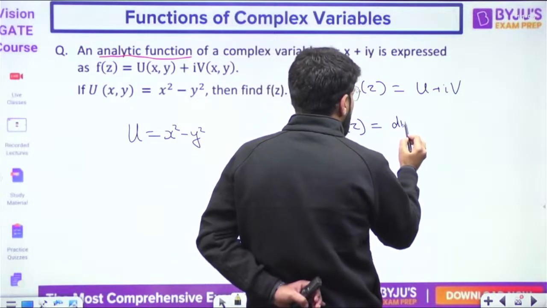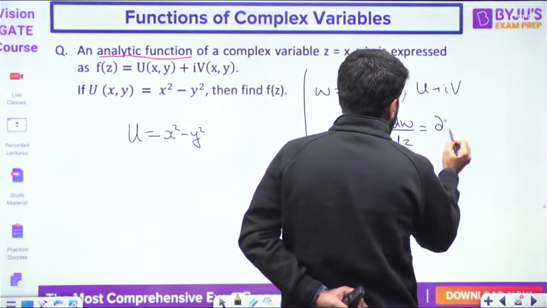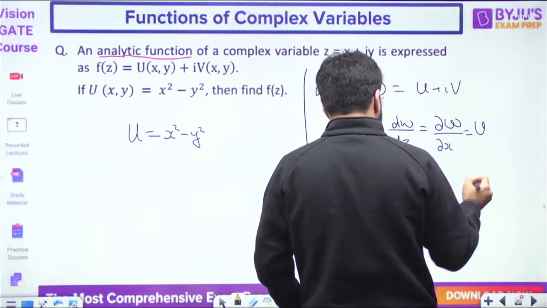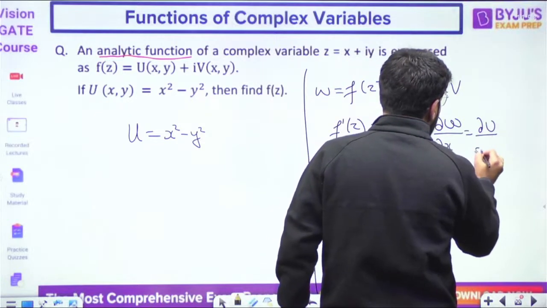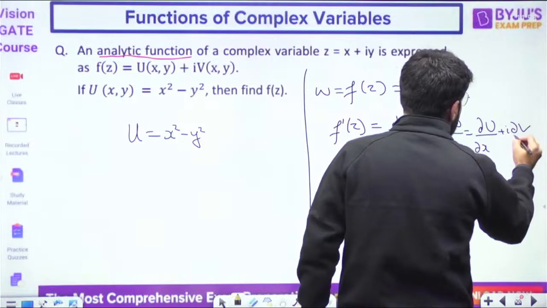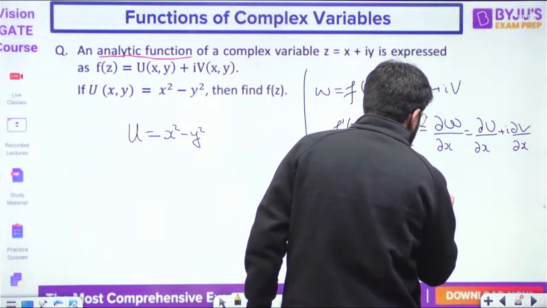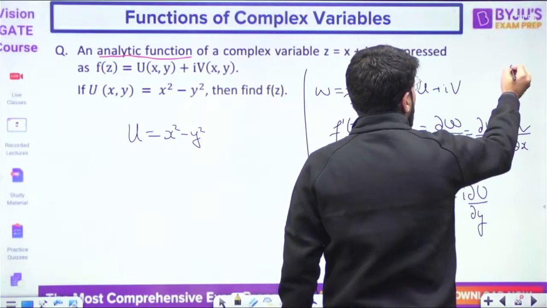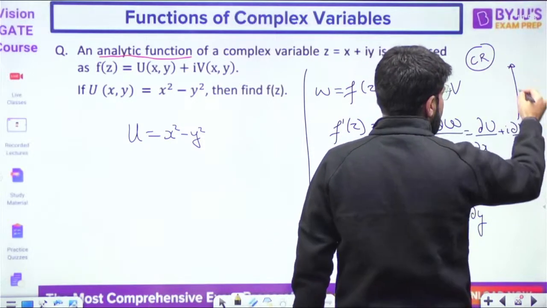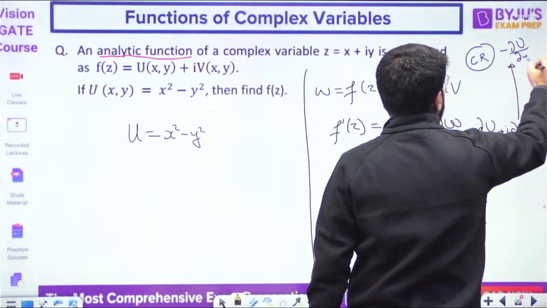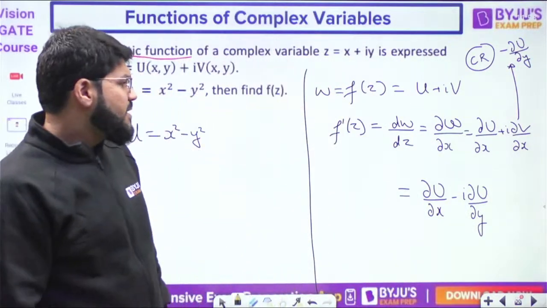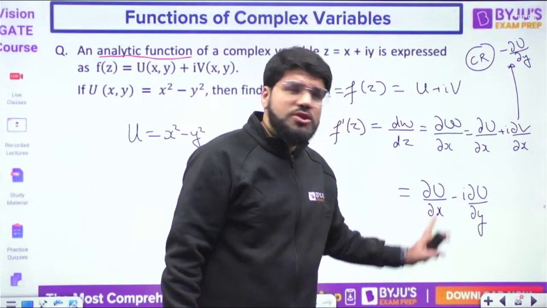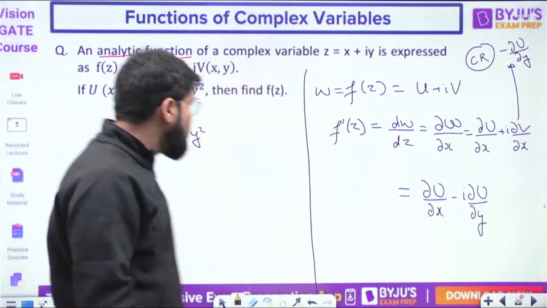W equal to fz. So dw by dz is equal to del w by del x, as I am differentiating with x. That is equal to del u by del x plus i del v by del x, and then that is equal to del u by del x minus i del u by del y, because from the second CR equation you will replace del v by del x as minus del u by del y. Now I need both the derivatives of u, and this is achievable because u is given to me.